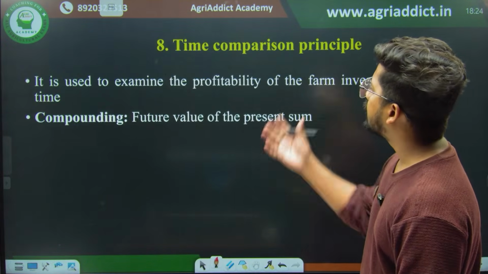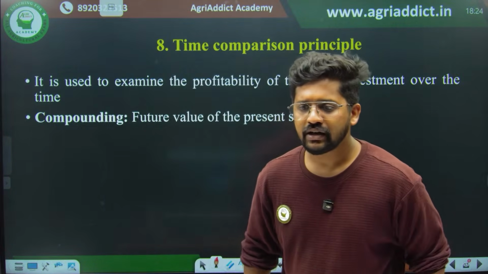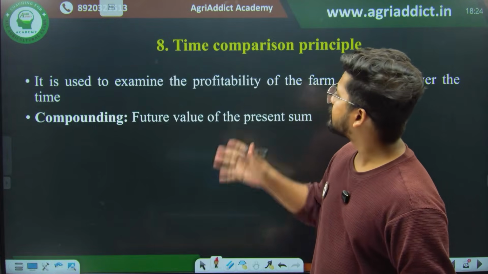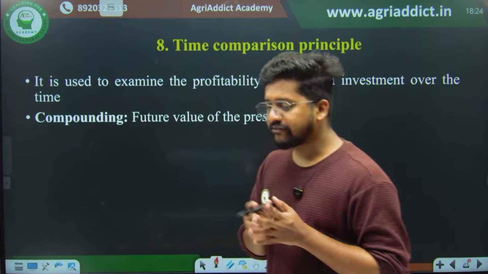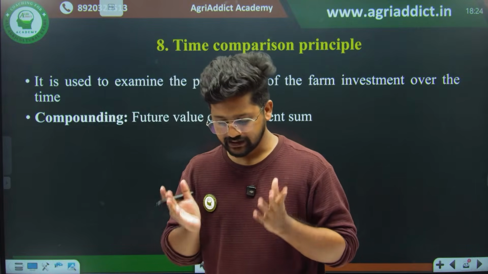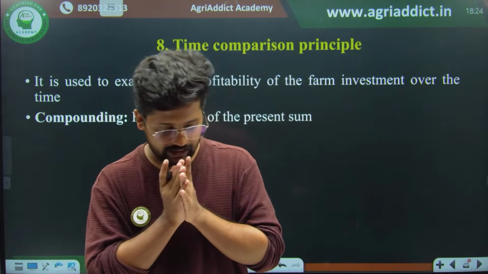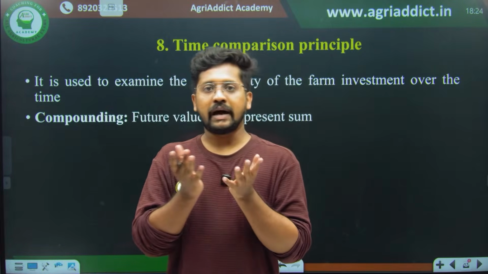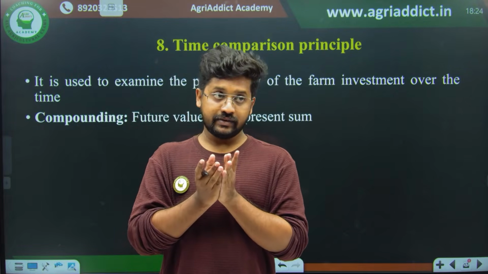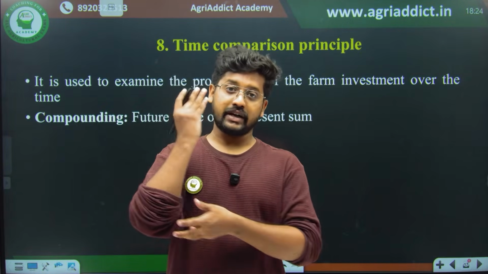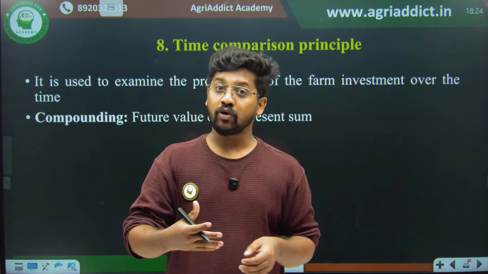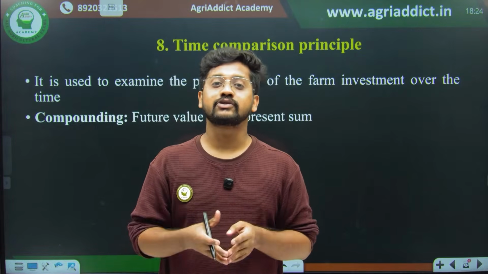Coming to the final principle, that is the time comparison principle. The time comparison principle is simply the idea of the time value of money. So what is the time value of money? As I always quote, our parents used to tell us that 2000 rupees or 5000 rupees in the 80s or 90s was equivalent to almost 5 lakhs or 50 lakhs of today, right?